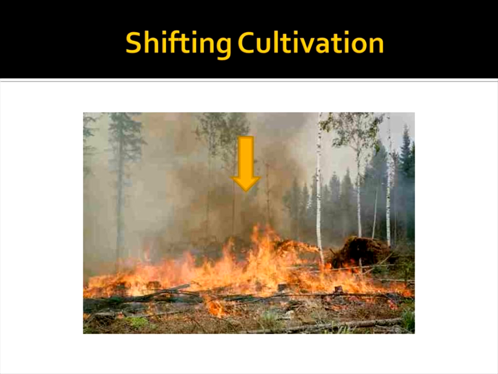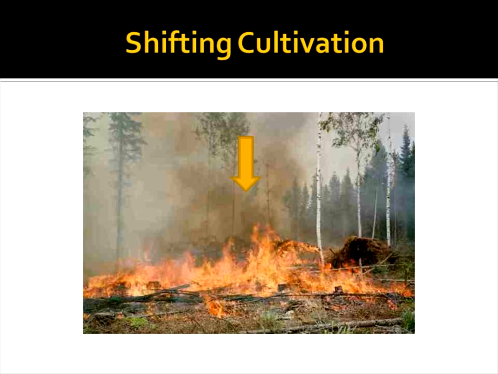Simply remember that the farmers sow the seeds in a particular plot, plowing the land with the help of digging sticks. After sowing the seeds, the plants grow well, and after we get the food grains and harvest, they burn that land. Then they shift to another land for cultivation. So these are the three terms we are telling: one is primitive subsistence farming, and the other is shifting cultivation or slash and burn agriculture.